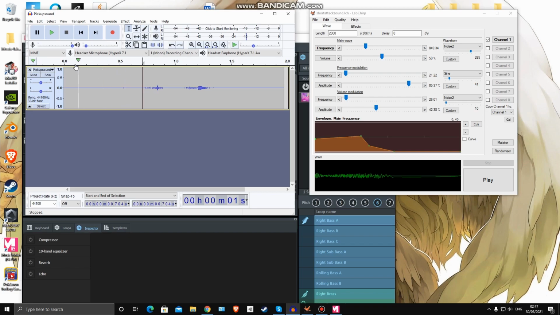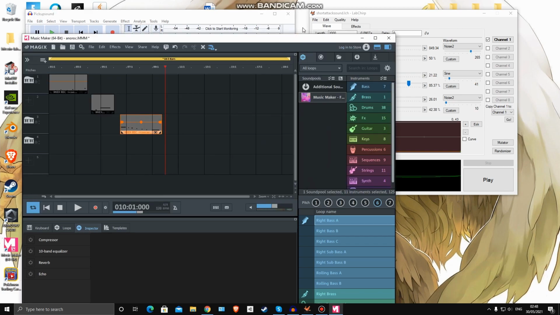And the pickup sound I made by recording myself picking something up in real life, and the problem was there were some unnecessary noises which I had to cancel out. There were some noises which I had to make louder, and that's why I used Audacity to edit the sound, and I found it pretty good. I cannot show you every sound I've done because it would consume too much time.